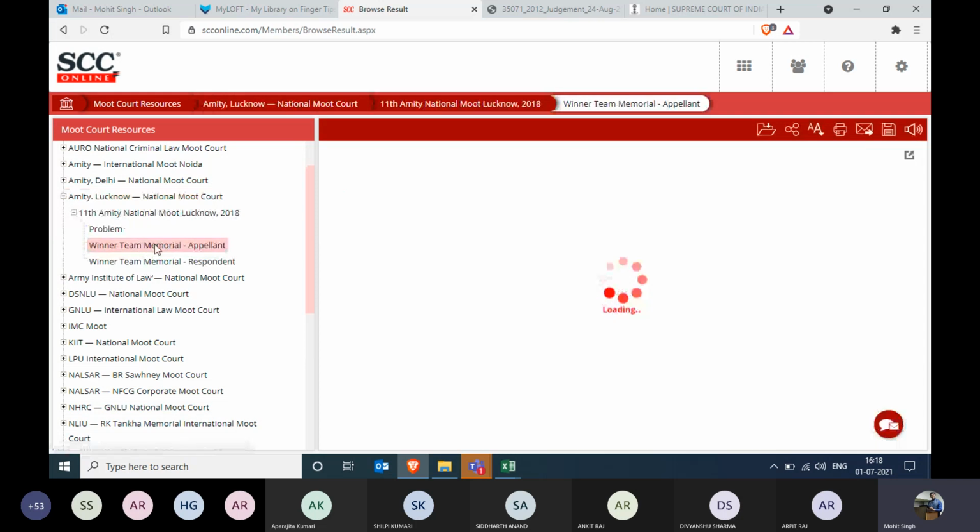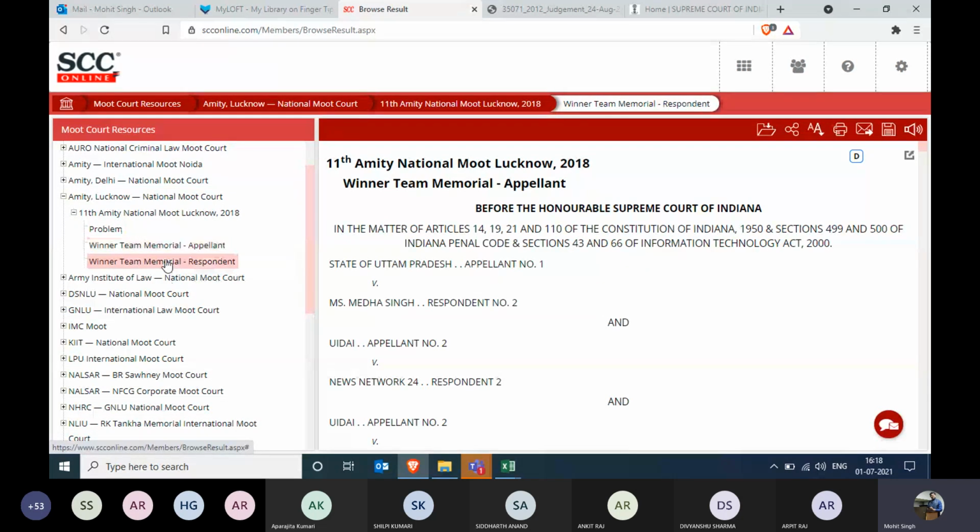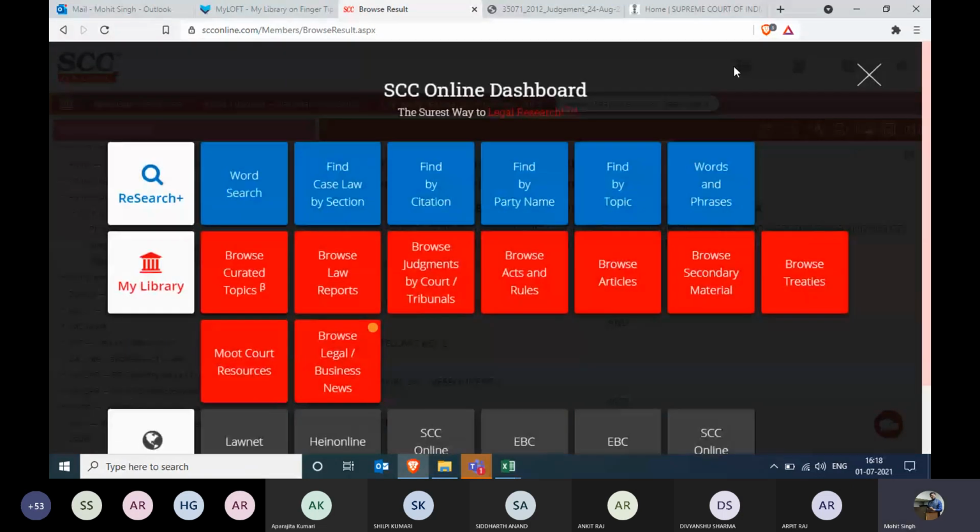You get to see the winner team memo from the appellant side, and you get to see the winner team memo from the respondent side. You also get to see the best memo team. All right, so that was the library portion. The library portion did not take that much of your time because it is very self-explanatory. Everything is just click and browse.